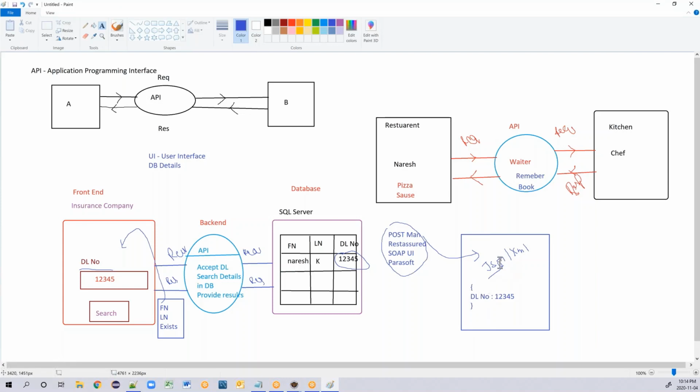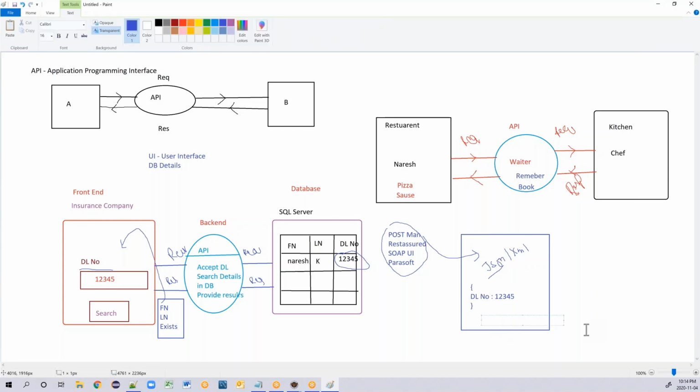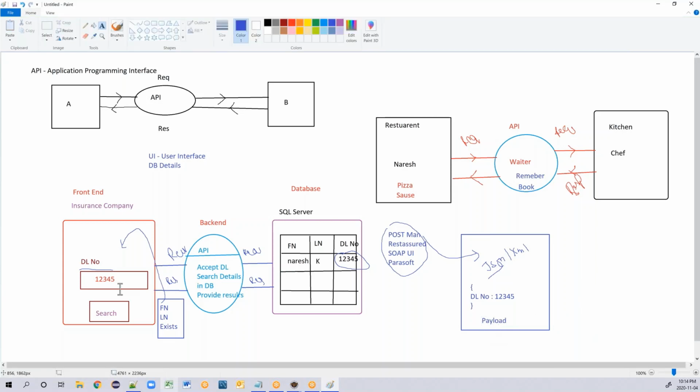This is called a JSON file, and we are going to call it the payload. You just need to enter the data 12345 in the DL number field. This is almost acting like a front end.